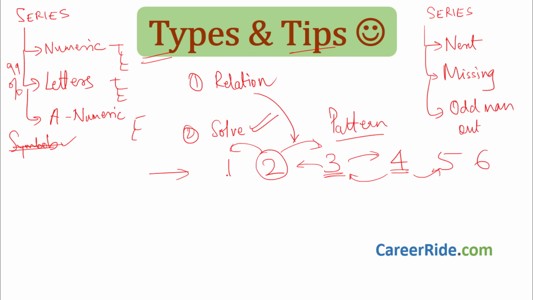Now over here let us find the difference between two numbers. 2 minus 1 is 1, 3 minus 2 is 1, 4 minus 3 is 1. Here you are seeing that there is a steady, or constant, difference. If the difference is not constant, say first there is a difference of 1, then between the second and third element the difference is 7, then between the third and fourth the difference is suddenly 25, and between the fourth and fifth the difference is 200, and between the fifth and sixth the difference is 5500.